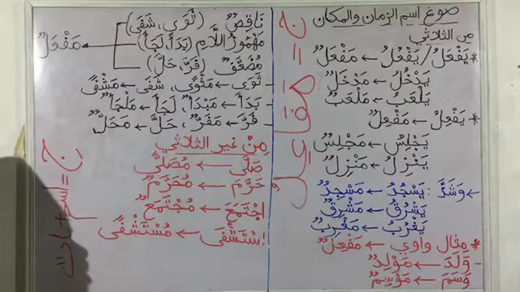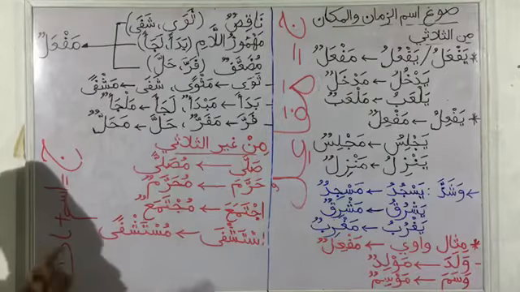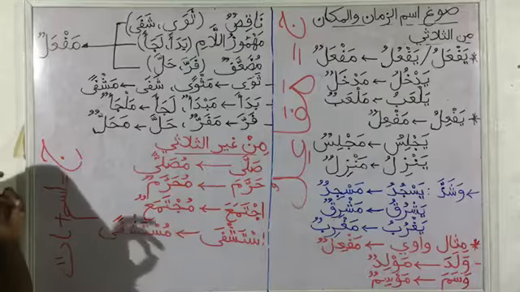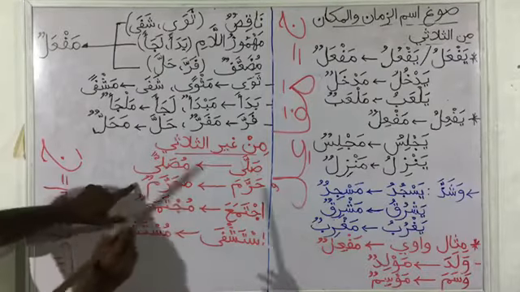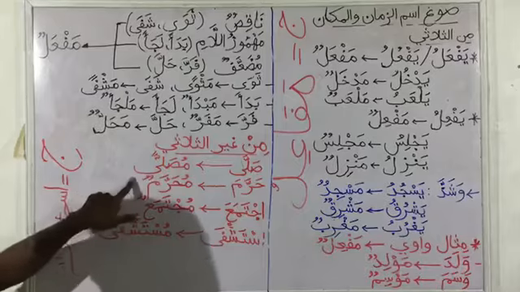So when you hear the name of the month Muharram, it's because some bad actions were made prohibited in that month. That's why the month is called Muharram. So you know where Muharram is coming from, because the month is a sacred month.